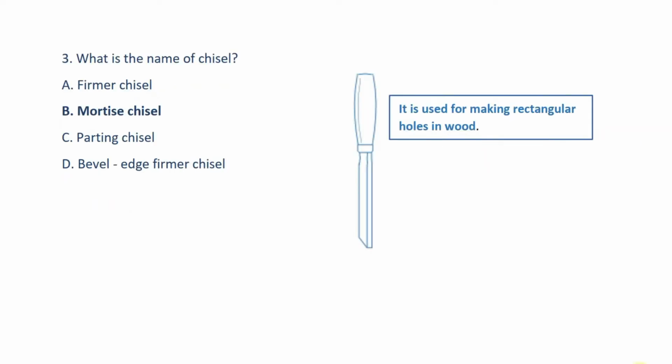Question number 3. What is the name of chisel shown in the picture? Answer option B, mortise chisel. Mortise chisel is used for making rectangular holes in wood.